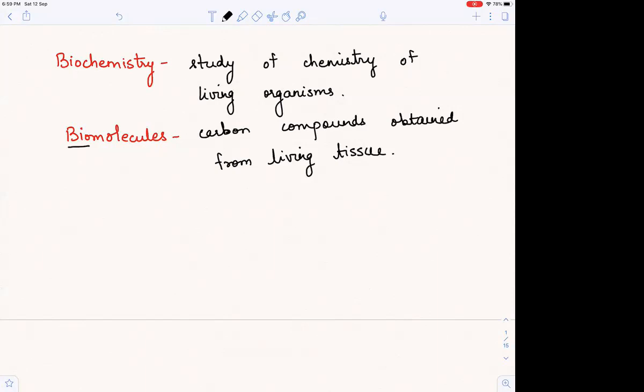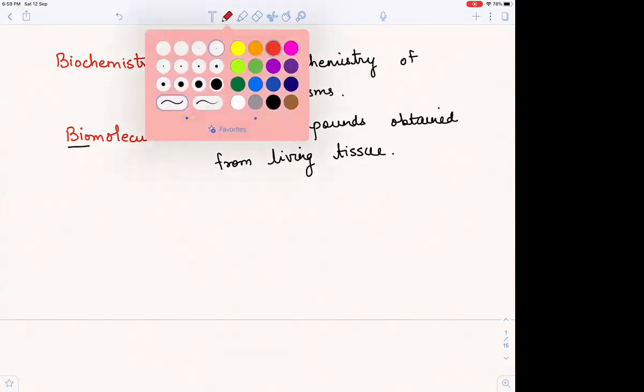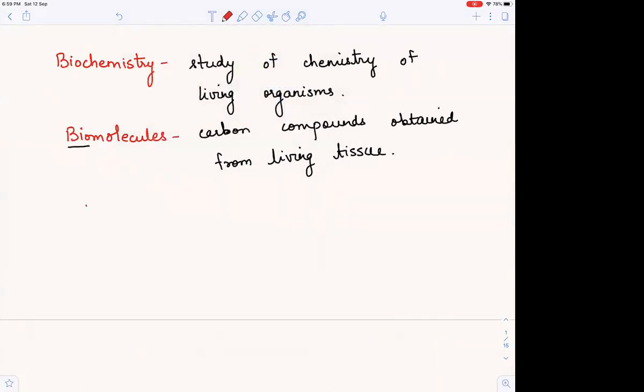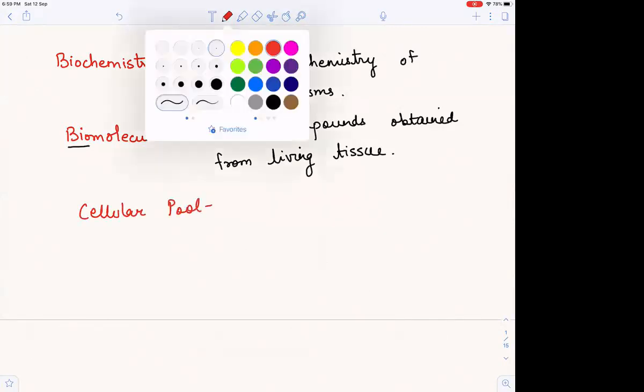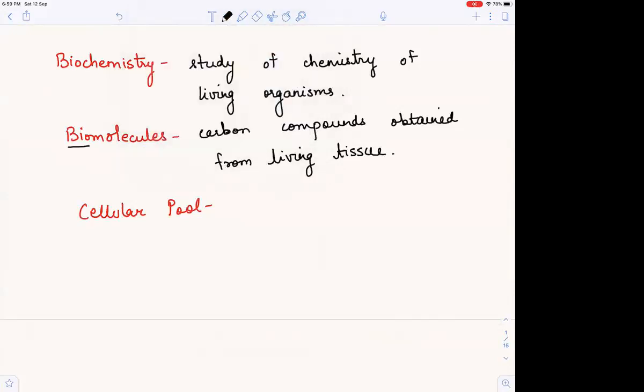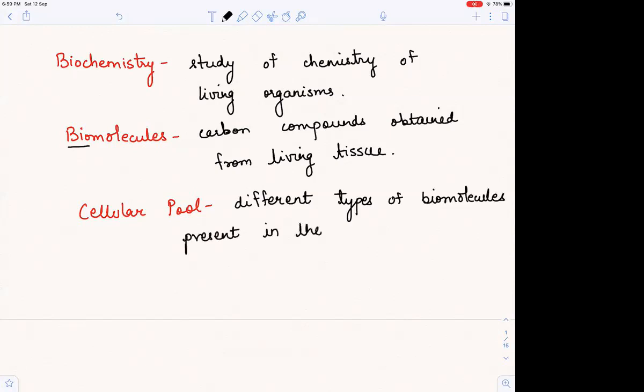So the different types of molecules, when I said we are going to see different types of molecules, that constitutes our cellular pool. What is a cellular pool? Cellular pool are the different types of biomolecules present in the cell collectively. They are known as cellular pool. Very easy to understand all these things.